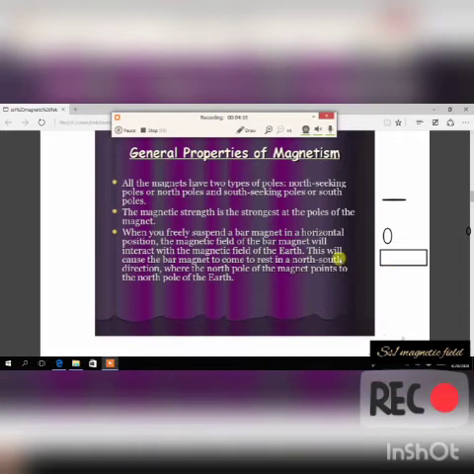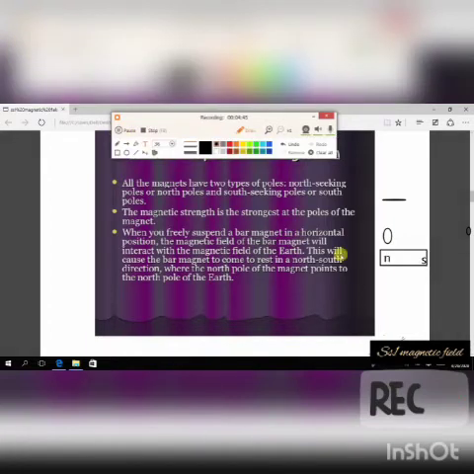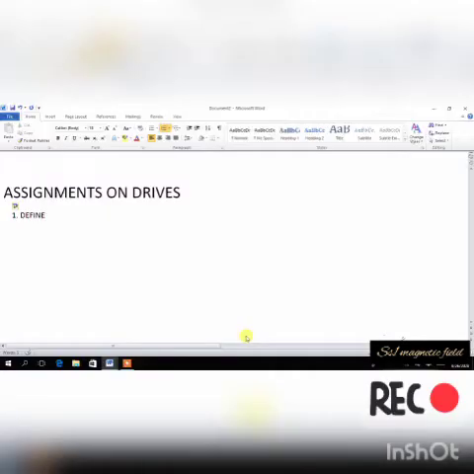And what will happen after that? It will cause the bar magnet to come to rest in a north-south direction. That's the effect of the interaction of the two magnetic fields, where the north pole of the magnet points to the north pole of the earth. So let's say this is the north and south pole now. This north pole will point to the north pole of the earth. And let's say this is the south pole. This south pole, I'm coming. So what I'm trying to say is that the north pole actually will come.